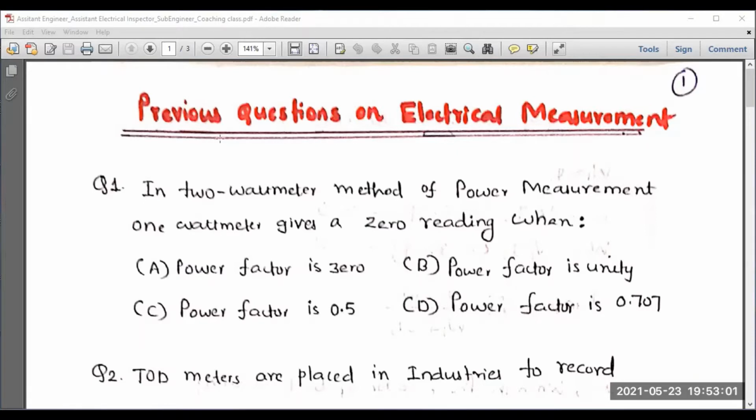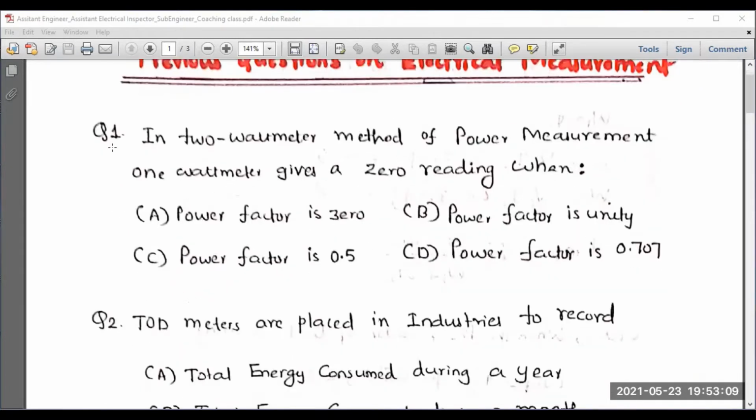Anyway, let us discuss the 5 important questions on the area of electrical measurements. First of all, I'll be showing you those questions. I request you to note down the right answer. These are the most important questions and highly unavoidable if you are preparing for an examination. Question number 1, please go through that.